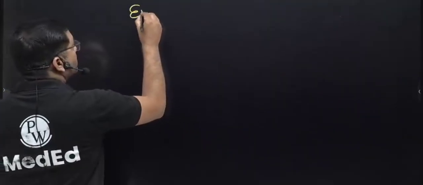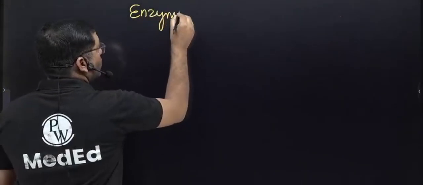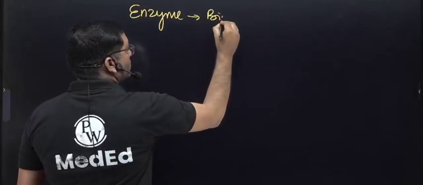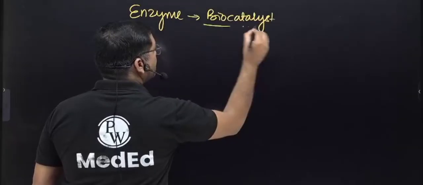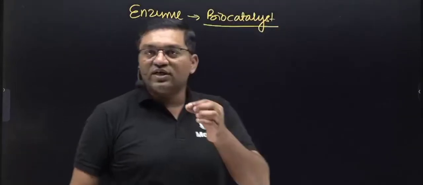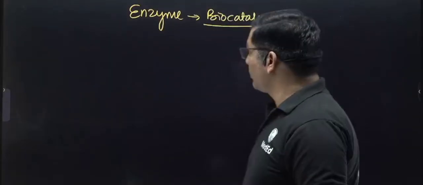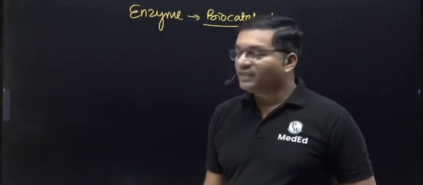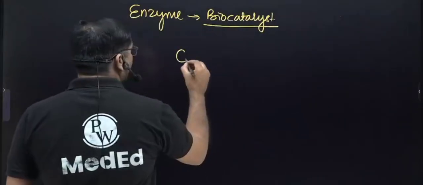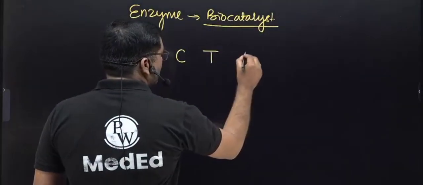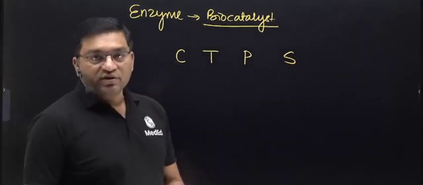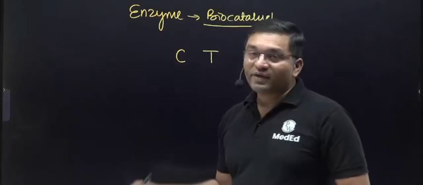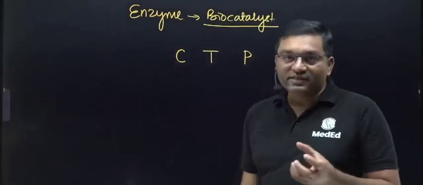Enzymes, these are biocatalysts, means catalysts in the living system. Catalyst means accelerating the rate of reaction without undergoing any change in the overall process. The different characteristics of enzymes include that they are catalytic, colloidal in nature, thermolabile, protein except ribozyme, and specific in their action. So this is the definition of enzyme and the characteristics of enzymes.